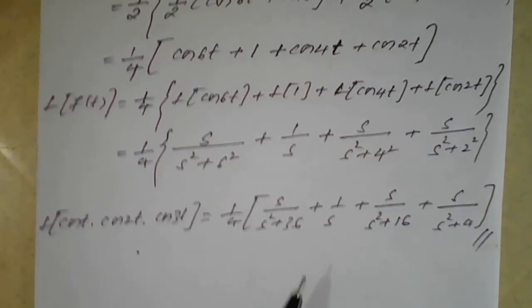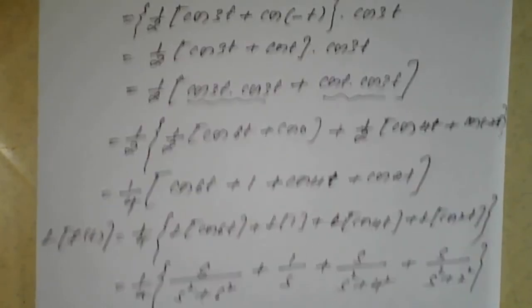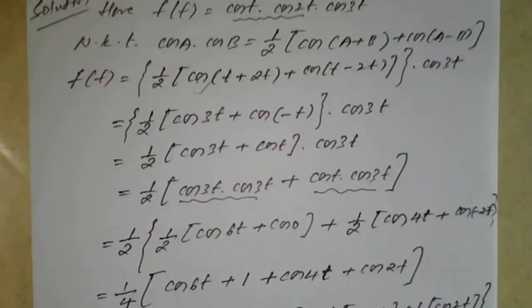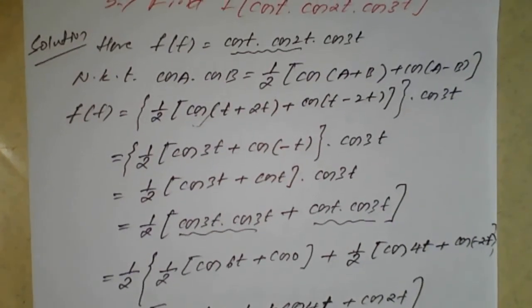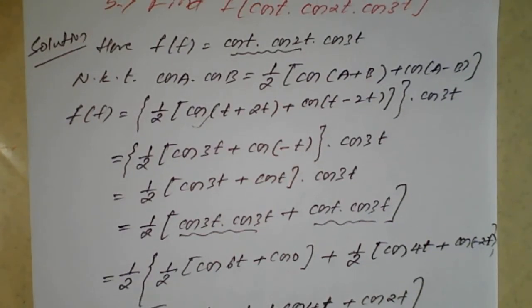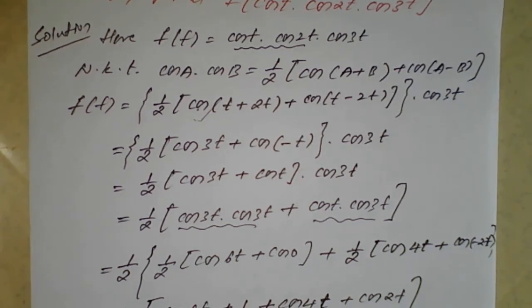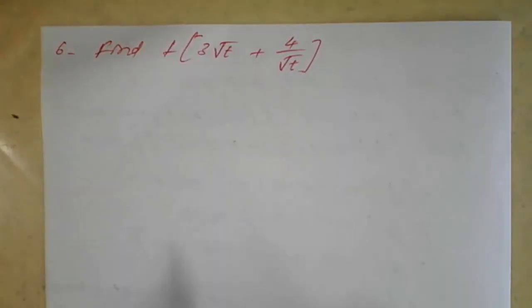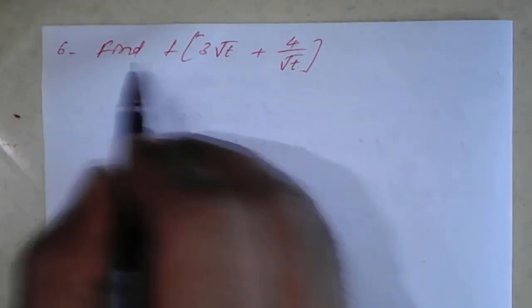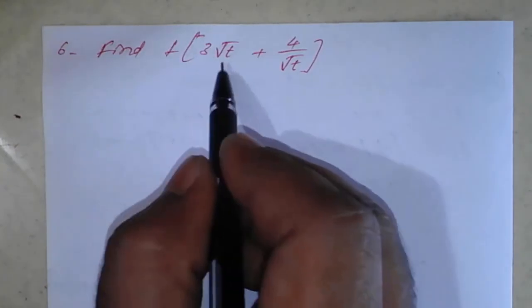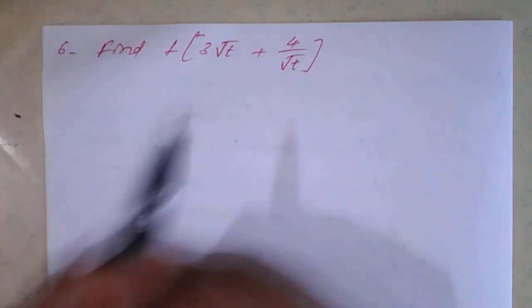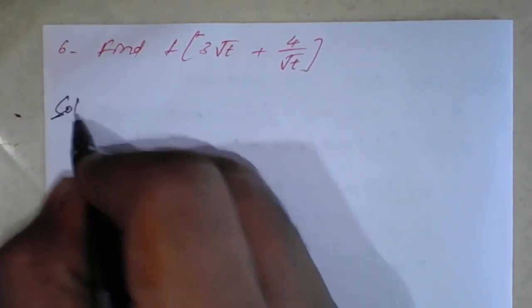So remember, we need to apply first the trigonometric results to get the results of the Laplace transform. So we'll see the next example. The next example is: find the Laplace transform of 3 root t plus 4 upon root t. The solution.